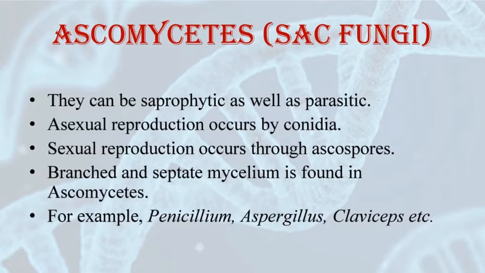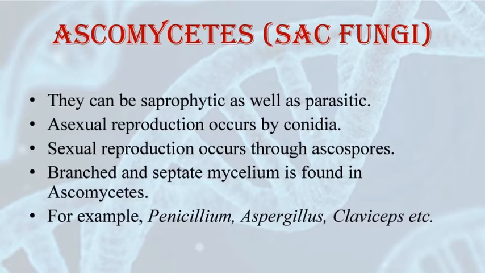They have sexual spores which are called ascospores. The ascospores are produced endogenously, that means inside, in a sac-like organ which is known as asci. These asci are arranged in different types of fruiting bodies. The fruiting bodies are called ascocarps. Examples of these fungi are Aspergillus, Claviceps, Neurospora.